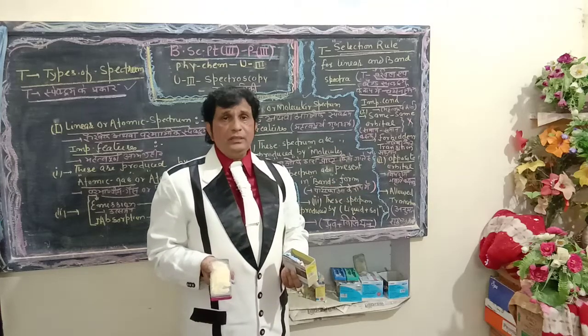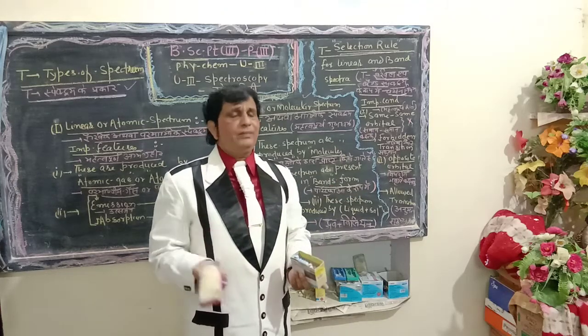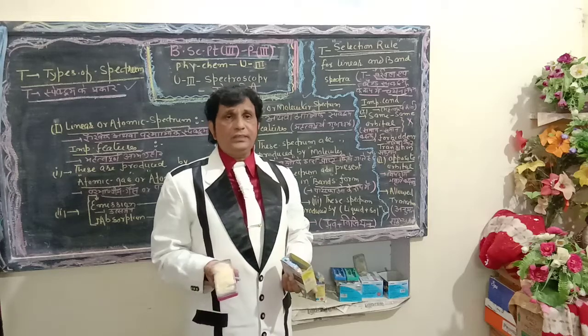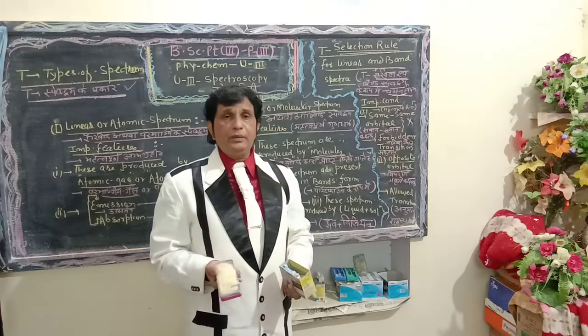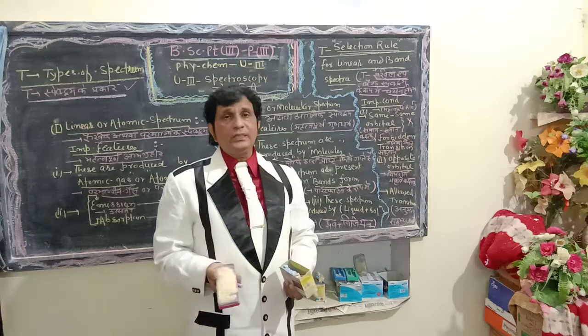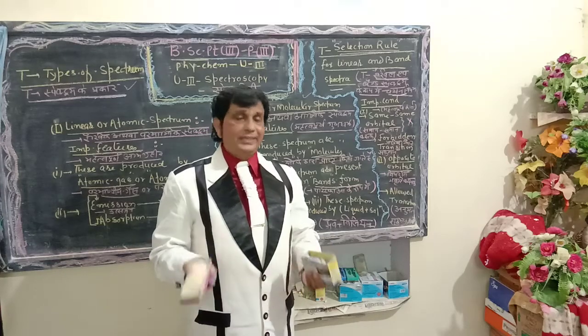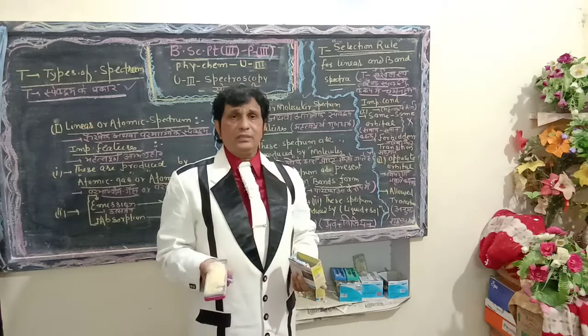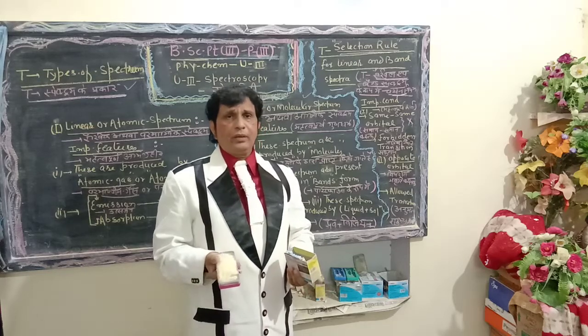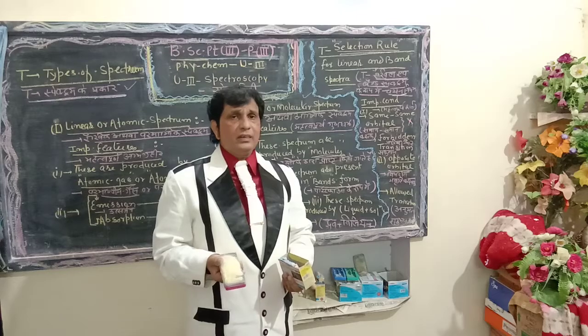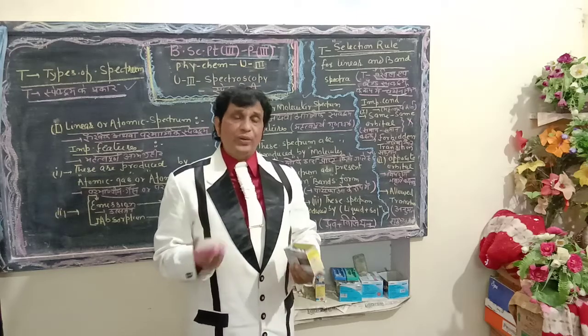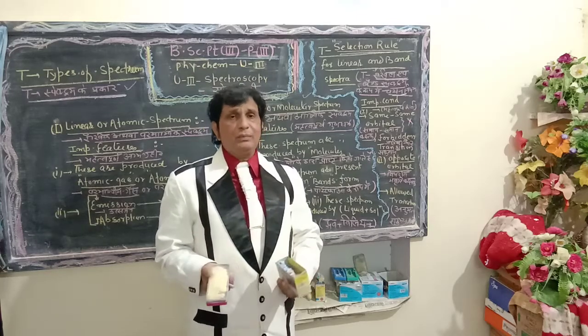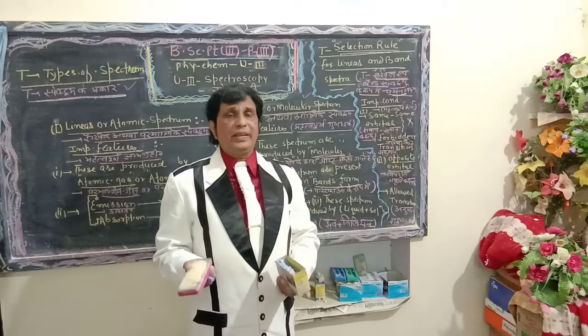Dear students, in our previous lectures, in lower classes, you learned various concepts such as atoms, energy levels, orbitals, orbits, and subshells, and the order of energy to fill them using Pauli's exclusion principle and the n plus l rule.